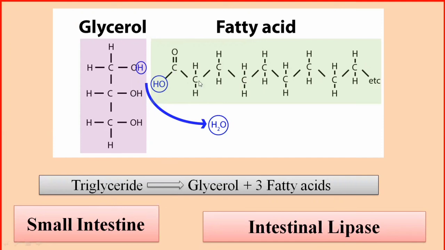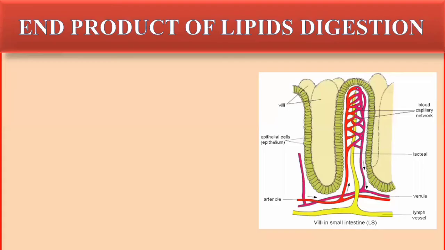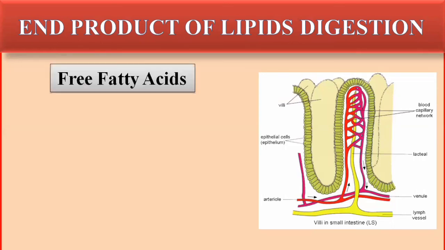If the fatty acids have a carbon chain of fewer than 12 carbons, or from 10 to 12, these shorter chain fatty acids can easily cross the intestinal lining, the intestinal membrane. They can easily be absorbed through the intestinal wall. But the large fatty acids will be absorbed into the intestinal lining through a special mechanism, through the formation of micelles. So at the end of the complete digestion of the lipids, there will be free fatty acids present in the intestine.